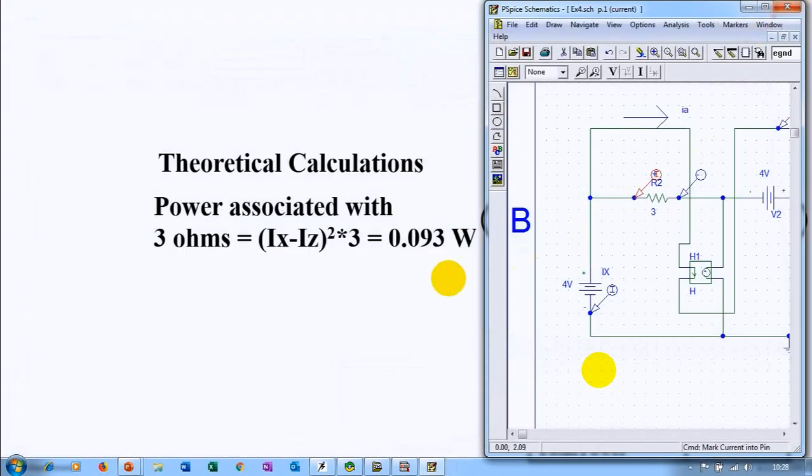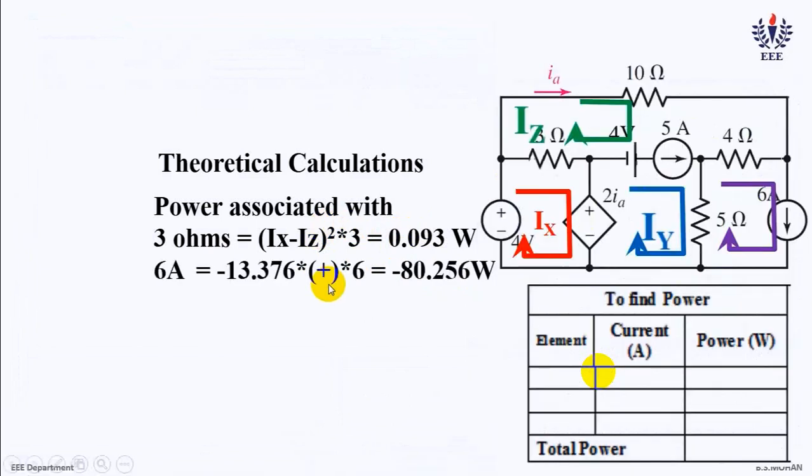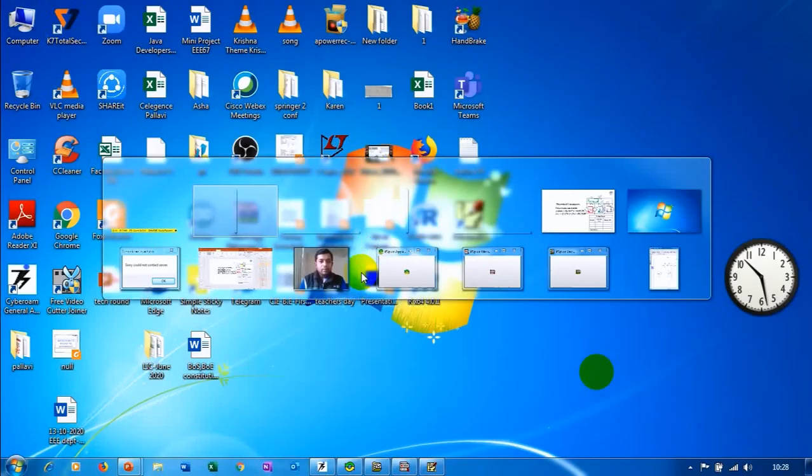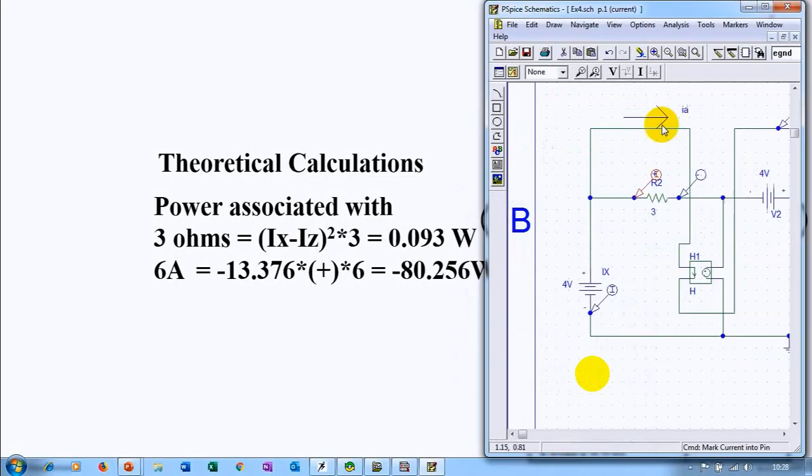Right. So now, after finding power, what else do we have to do? We have to find the power associated with the 6 amperes source. How do we do that? Voltage into current. So let's go to the circuit.